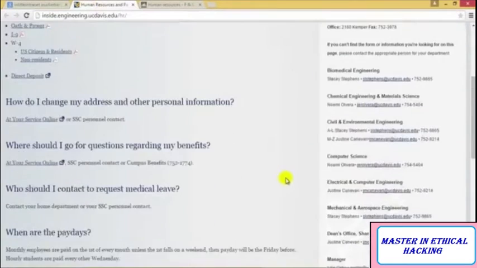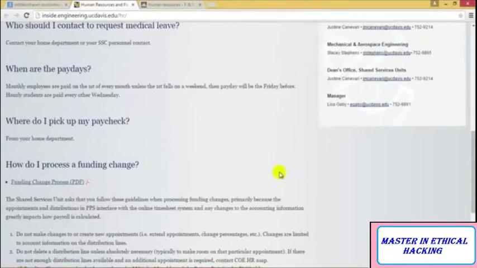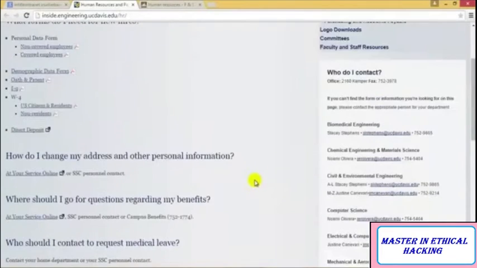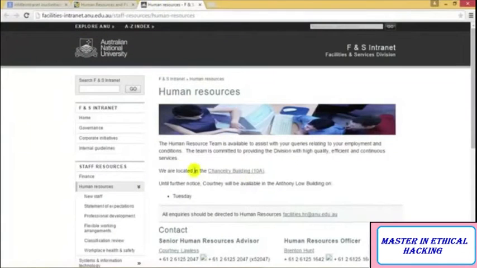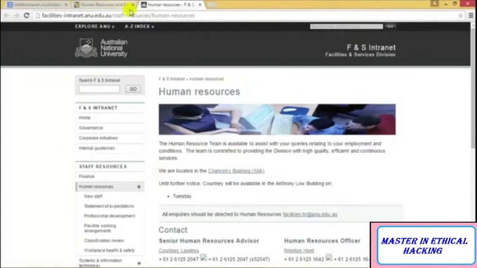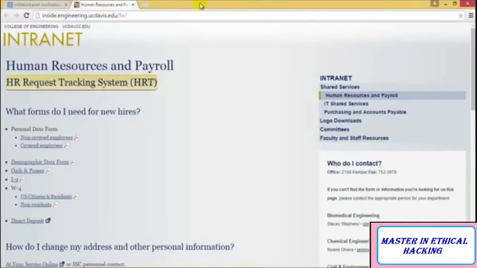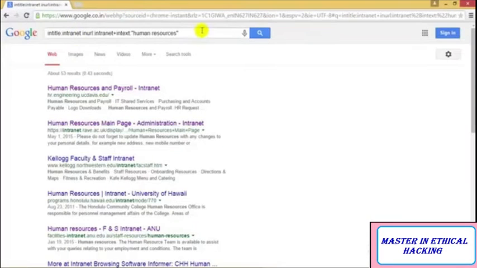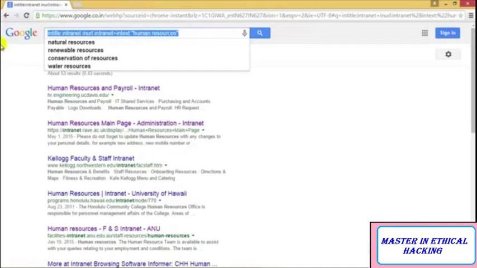So this is the normal page which I should not be able to access, but I am able to access this because they don't have a good firewall in place. Even this one I should not be able to access, but since I am able to, that means even these people don't have a good firewall in place, and that's why I'm able to access this.